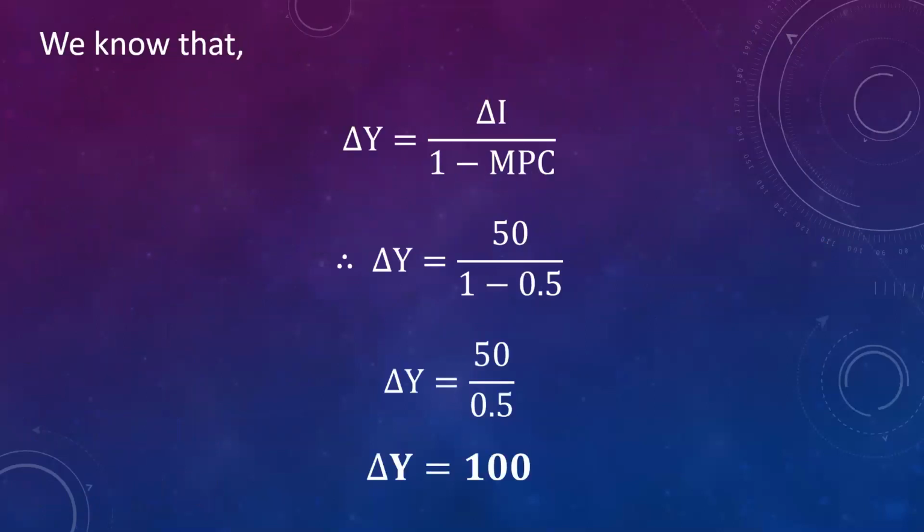This is solved by using formula additional income is equal to additional investment upon 1 minus MPC, that is marginal propensity to consume. Therefore, in given problem, additional income is equal to 50 upon 1 minus 0.5. That will be equal to 50 upon 0.5. That is additional income will be equal to 100 rupees.